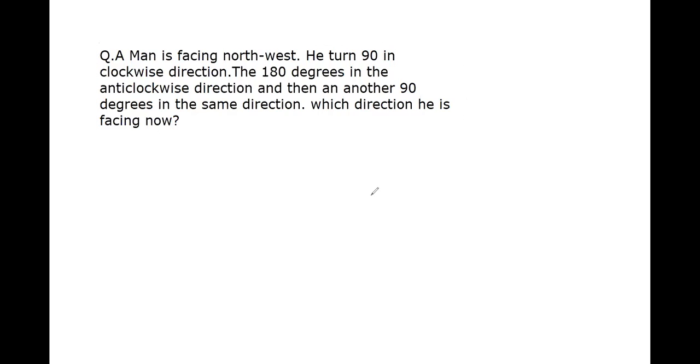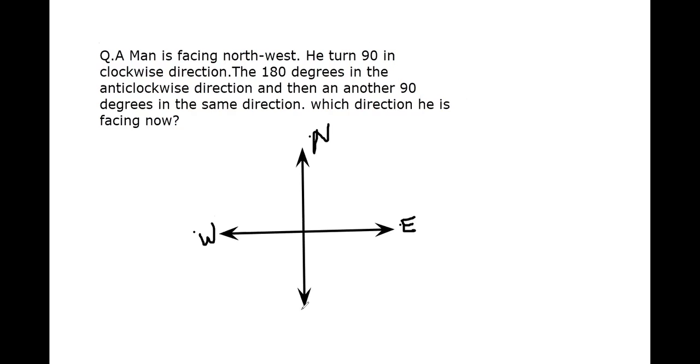Okay, Nikita, Pragna, you tell which directions now, with respect to the cursor. What is this side? East. This side? West. This side? North. Very good. This will be south.